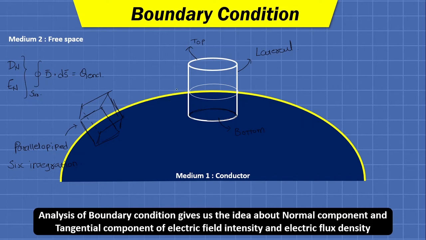Again, the same conditions are followed: the cross-sectional area of our Gaussian surface is delta S and the elementary height of this cylinder is delta h. Again we have kept this cylinder such that half the height remains in the free space and the other half remains in the conductor.